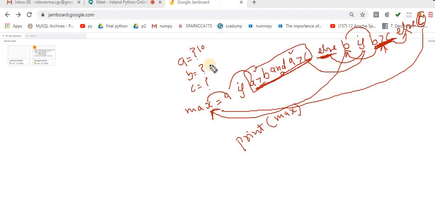If I print this max, now what output will I get? Let's suppose here 10, here 20, here 30. Now I will get the output 30. So this is the way, with the help of the ternary operator, that you can do the same thing with a single line of code. So this concept is called ternary operator. I am taking one more example to clear this scenario.